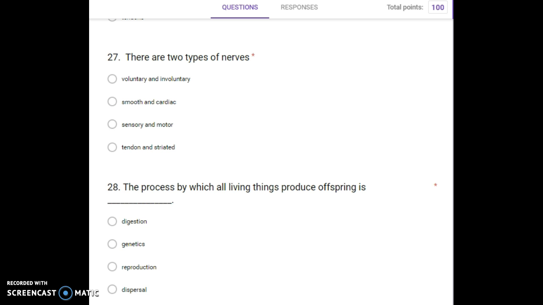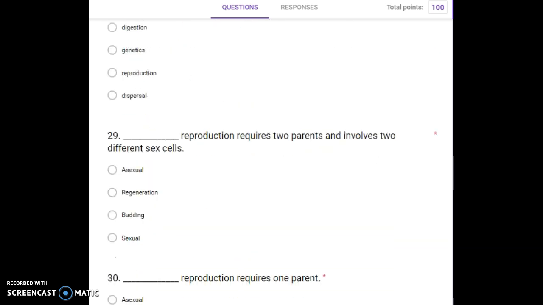There are two types of nerves: voluntary and involuntary, smooth and cardiac, sensory and motor, tendon and striated. Number 28. The process by which all living things produce offspring is blank. Digestion, genetics, reproduction, dispersal.